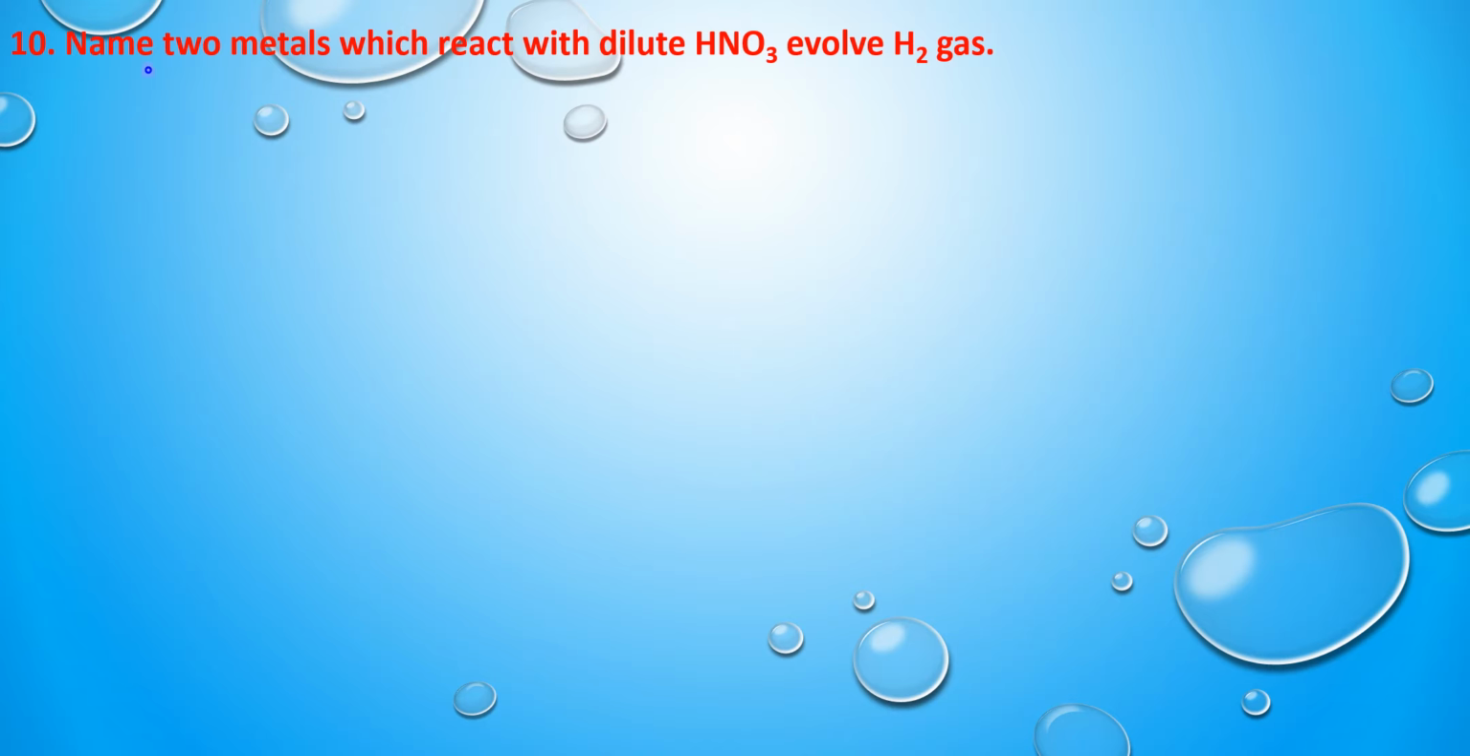Next question is, name two metals which react with dilute HNO3 and evolve hydrogen gas. So when metals react with nitric acid and evolve hydrogen, we have to name the two metals which are going to liberate hydrogen gas when they react with dilute nitric acid. So manganese and magnesium are the two metals which, when they react with dilute nitric acid, are going to evolve hydrogen gas.